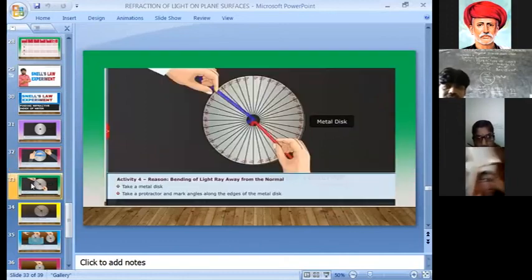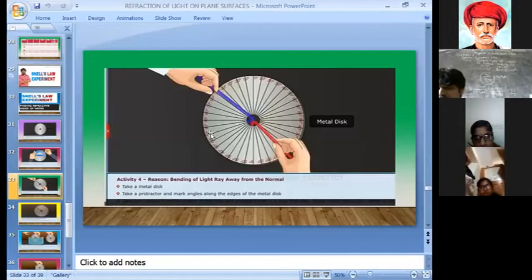Next, take two straw pipes from the center of the disc and arrange them so that they freely rotate about the center point O. Take two colored straw pipes, one blue and another red, and fix them at the center O. Now this is the disc.